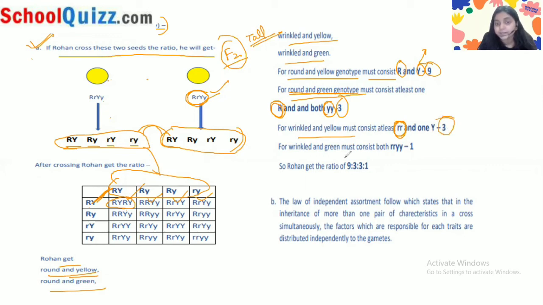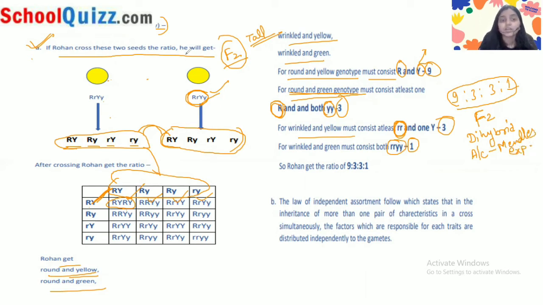For wrinkled and green, all must be small: both small r and both small y. So we have 1. So we have got the ratio of 9:3:3:1. This is the ratio we get in the F2 generation if we do the dihybrid cross according to Mendel's experiment.